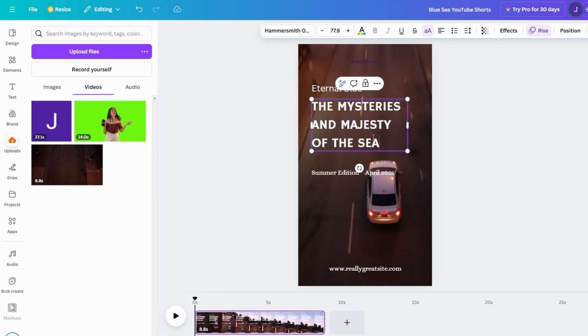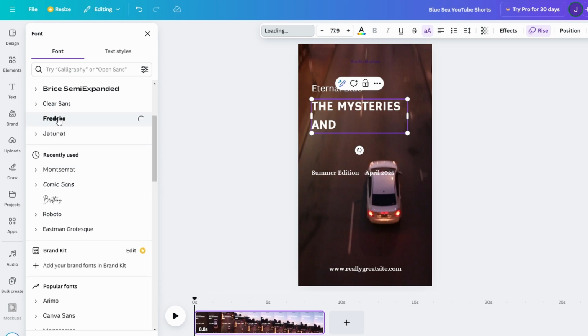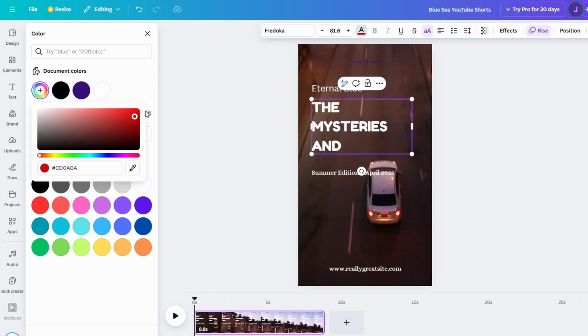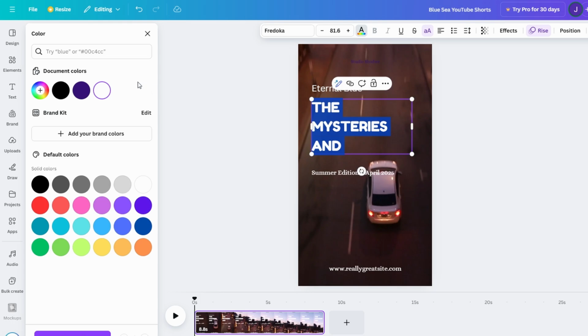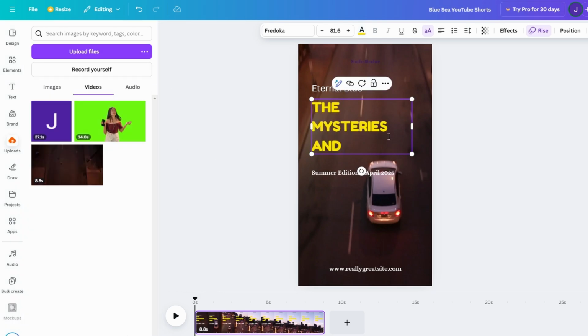Canva offers an extensive library of fonts, so you can pick something bold and modern, fun and quirky, or sleek and professional. Don't stop at just the font. You can adjust the size, color, and effects to match the mood of your content. Add animations for extra flair, like having the text slide in, bounce, or fade into view. For example, if you're creating a promo for a product, you could have the headline text pop into view with a bold, eye-catching font. Pair it with contrasting colors for emphasis.